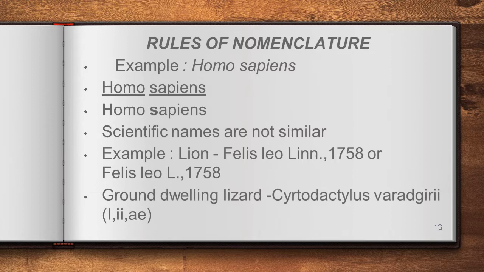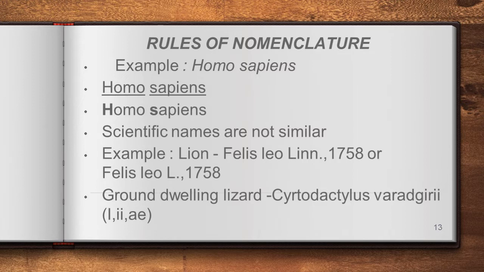So the italicized font only we have to write. We have to follow that. That is the first rule. The scientific name, if it is in printed form, should be in italicized font. Have you got me? Okay.